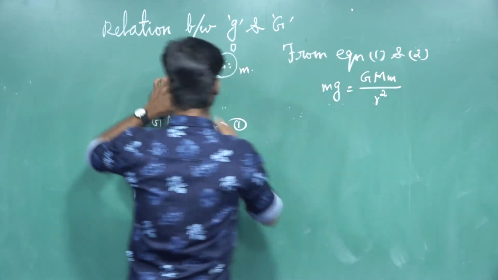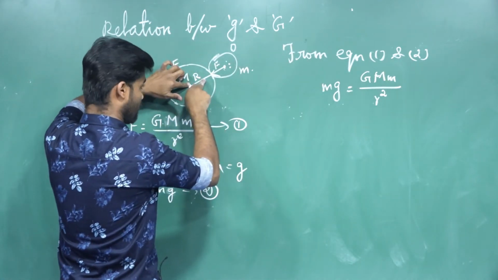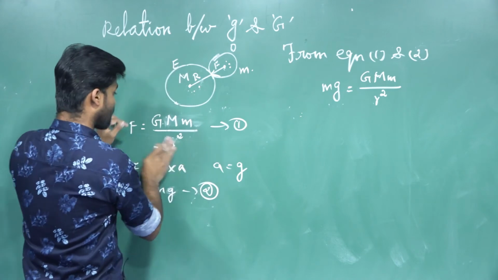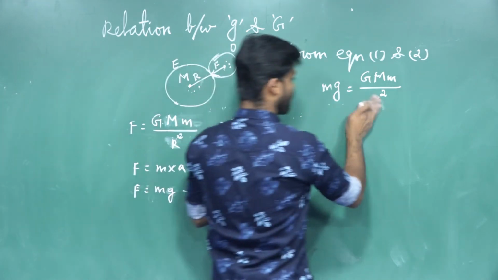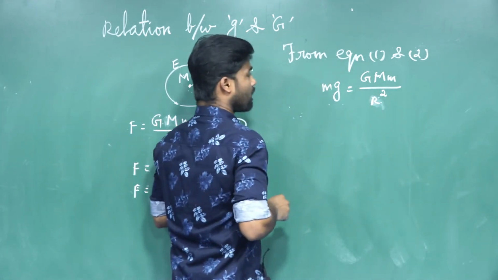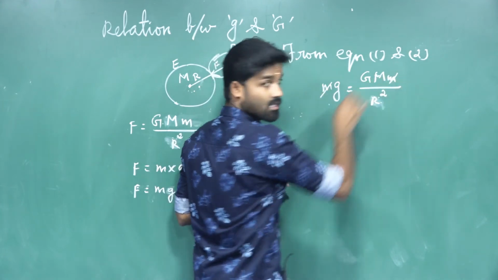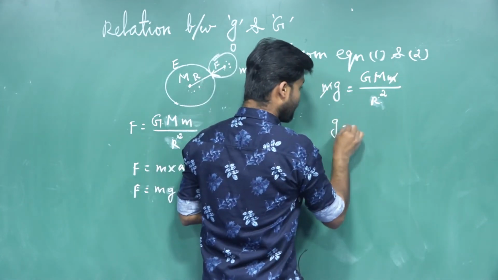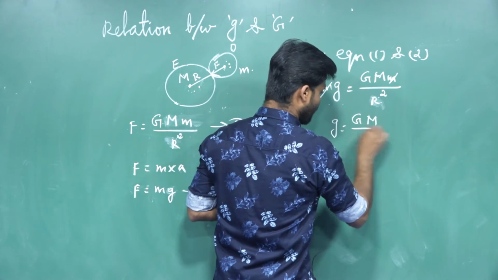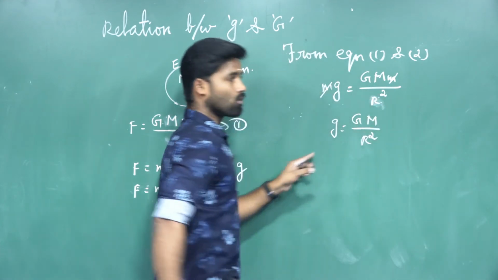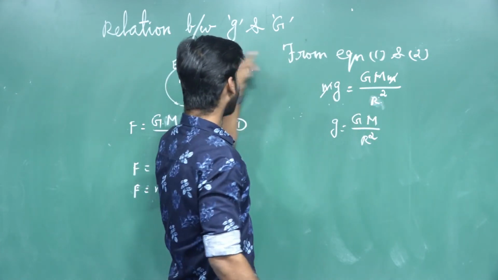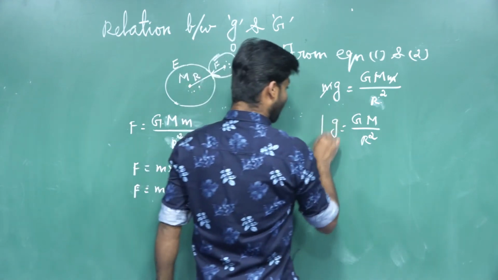Here keep in mind, we have named the radius capital R, so instead of small r we use capital R. Now the small m gets cancelled. So g equal to GM divided by R square. So this is the relation between small g and capital G. This is the final value.